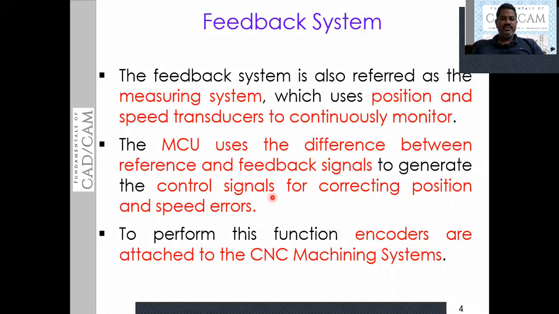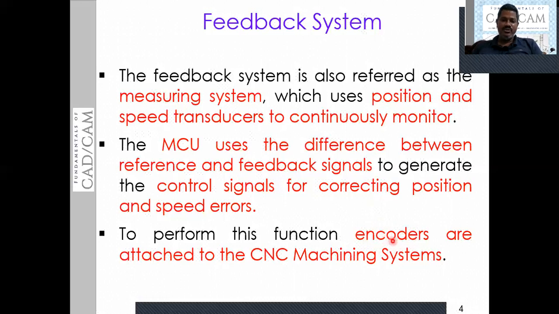To sense the position of the tool as well as the table, there are devices called encoders, which continuously sense the speed and position of the table. We can call these encoders transducers, which convert one form of energy to another form.